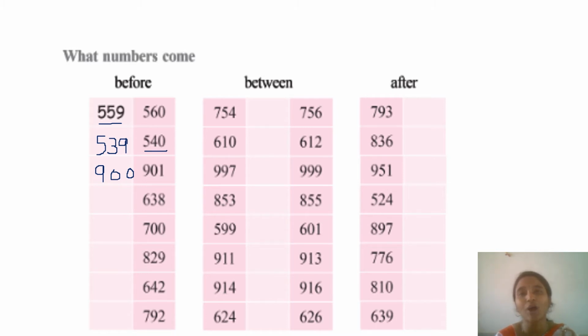Now you tell me what number will come in between 754 and 756. Which number will come? 755 will come. Yes or no? Next, between 610 and 612, which number will come? Means after 610 and before 612, which number will come? 611. Okay. Next. Now do this remaining sums as your assignment.